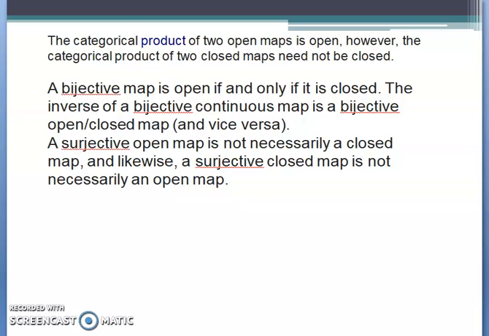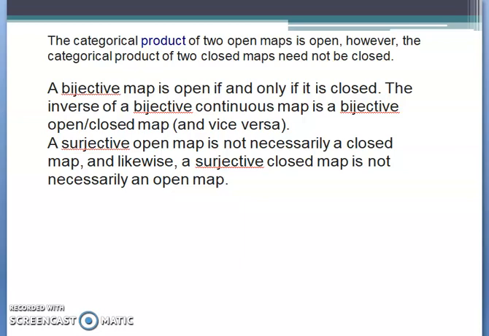A surjective open map is not necessarily a closed map. What is surjectiveness? For each y there exists an x in the domain; the x need not be unique, but there should exist an x.